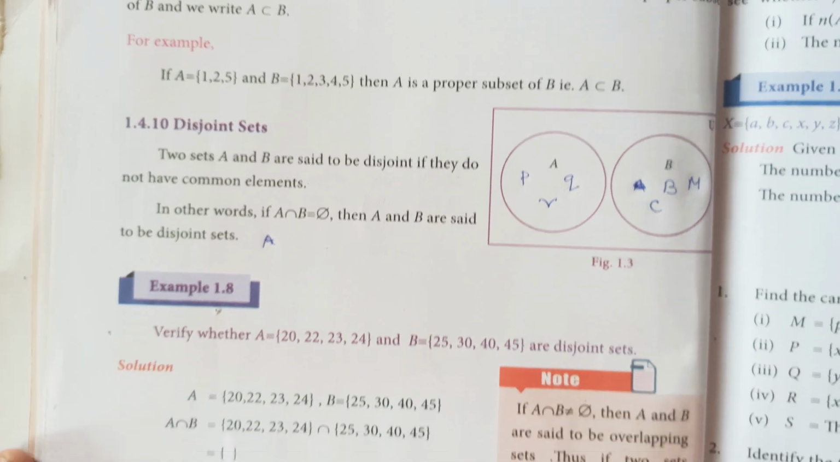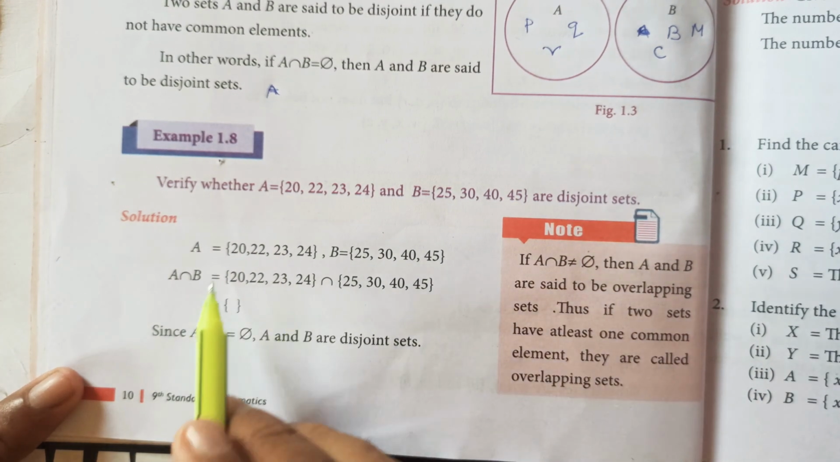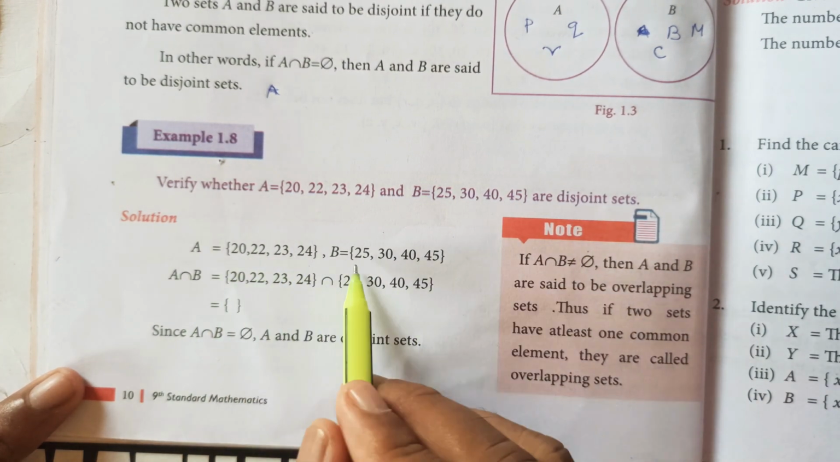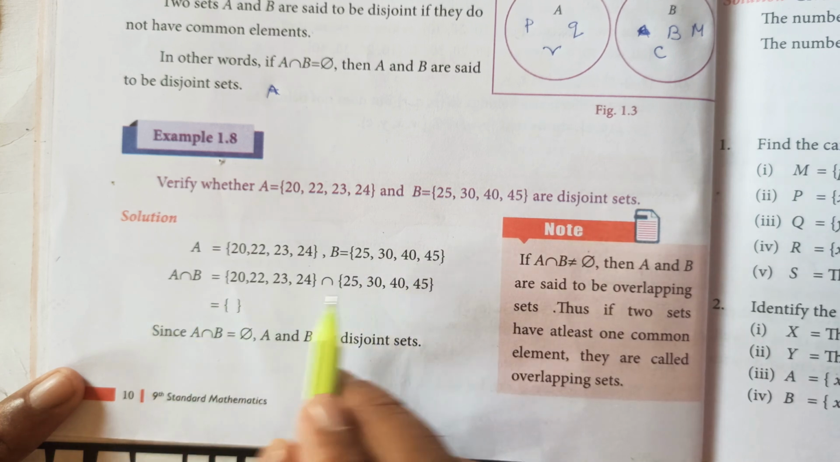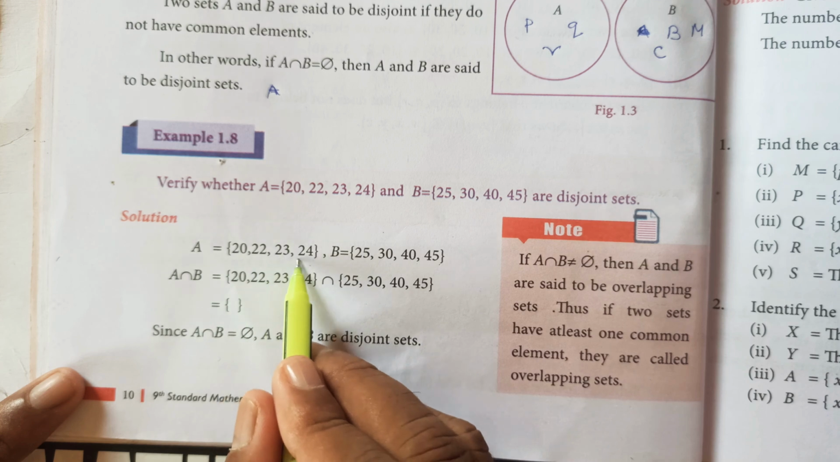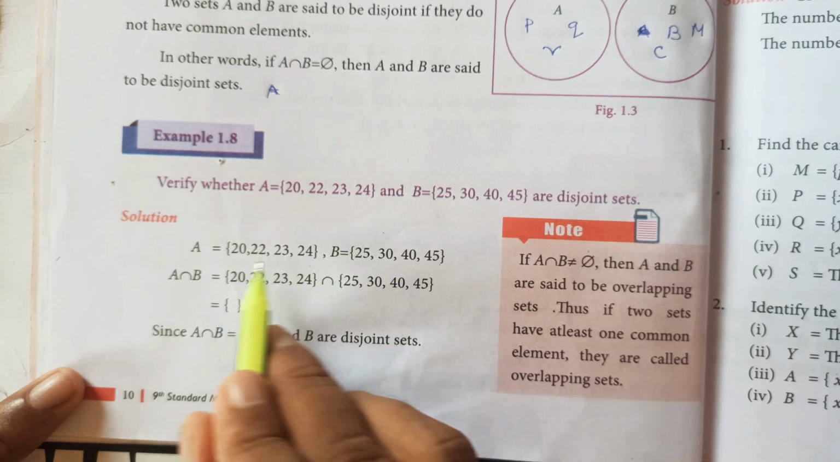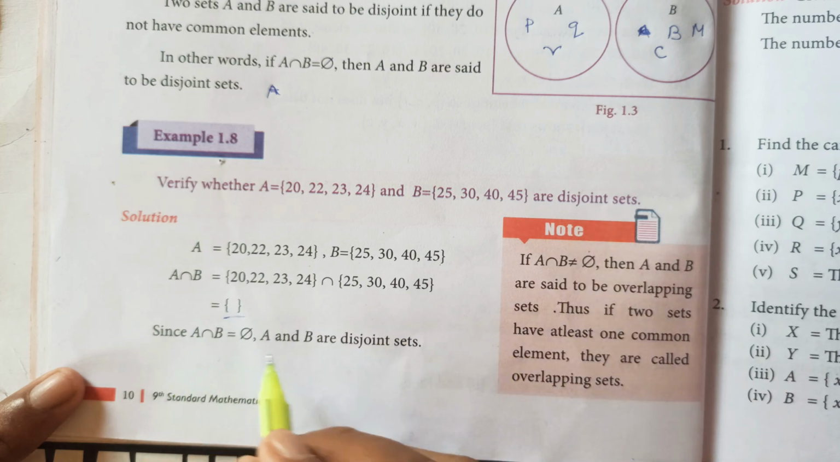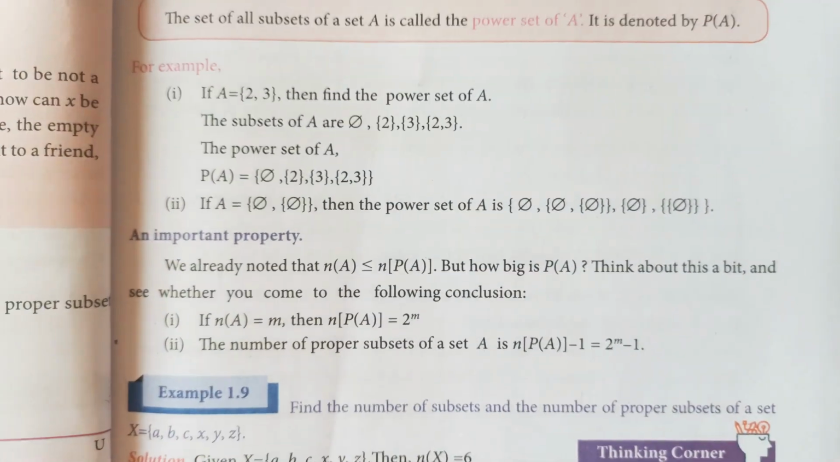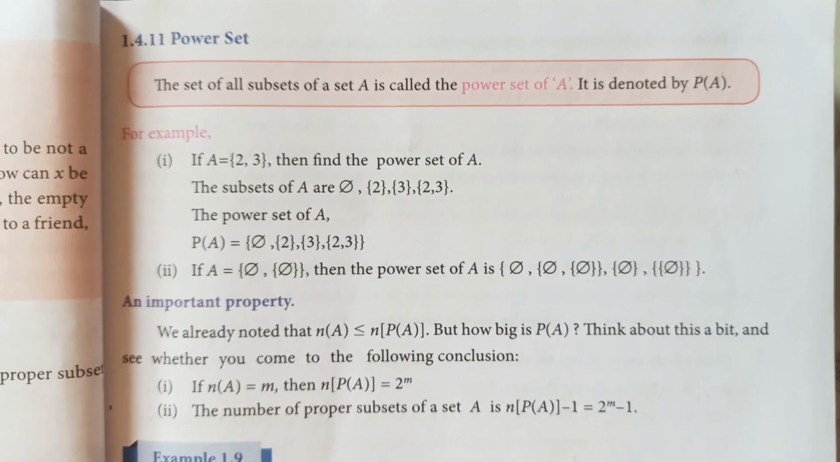Next we verify whether sets are disjoint or not with an example. As you can see, A contains these four numbers, B contains these four numbers, and there is nothing common in 20, 22, 23, 24, 25, 30, 40, 45. No element is common, hence the intersection is an empty set. Therefore they are disjoint. While comparing A and B, if the result is an empty set, it is called a disjoint set.